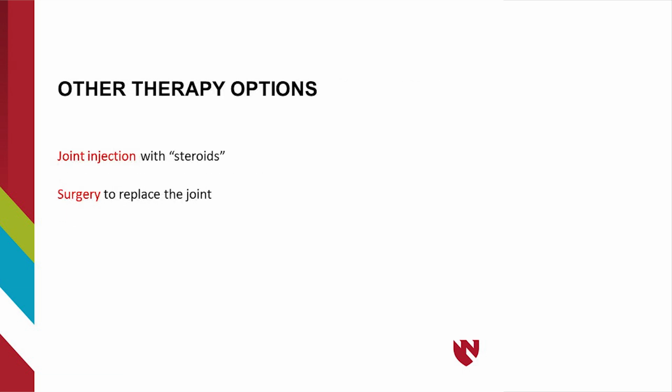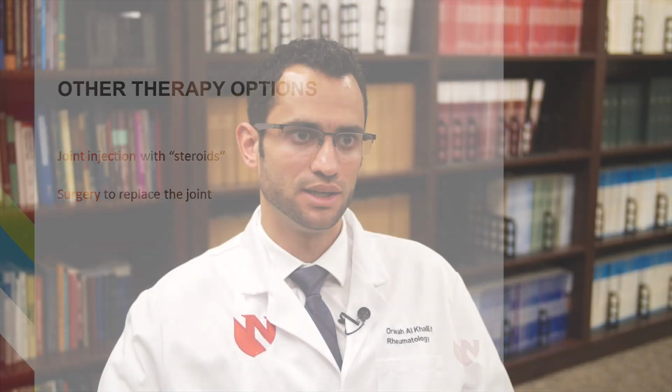If these do not help, then injecting the joint with certain medicines like steroids can result in less pain for a few weeks or even months. Joint injections with hyaluronate, a substance that is made inside healthy joints, may help with knee pain from osteoarthritis, but it does not work with other joints. Surgery can also be used, but it should be done only after other therapies are tried. Replacing the joint with an artificial one is done to help with pain and joint movement. This can be done for hip, knee, or shoulder joints.